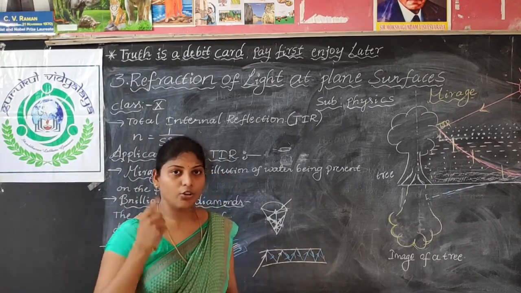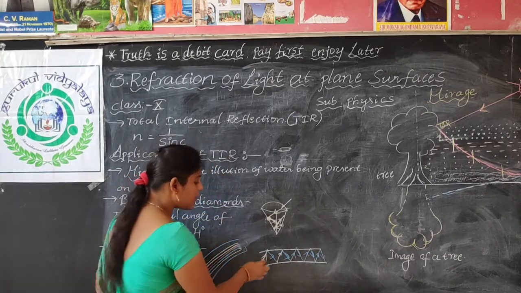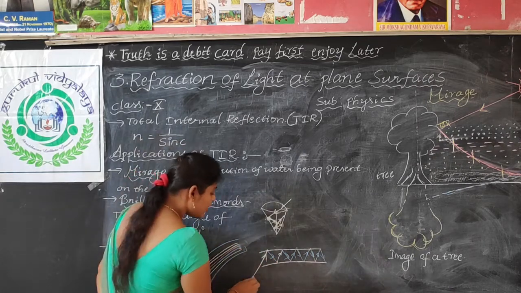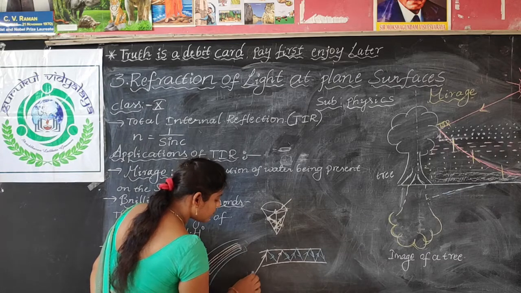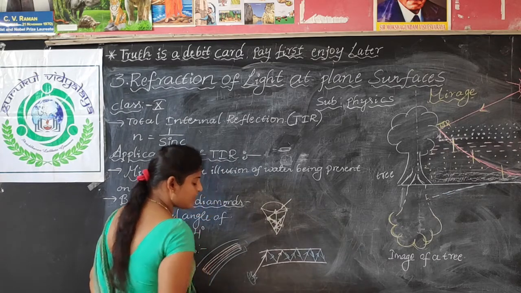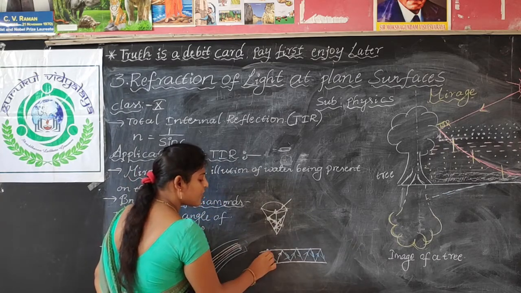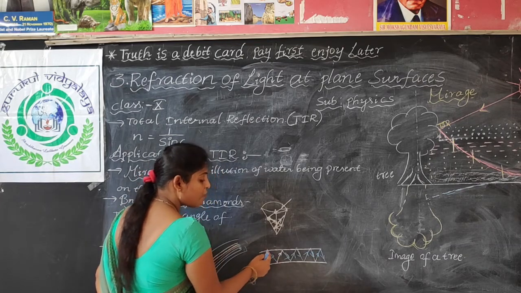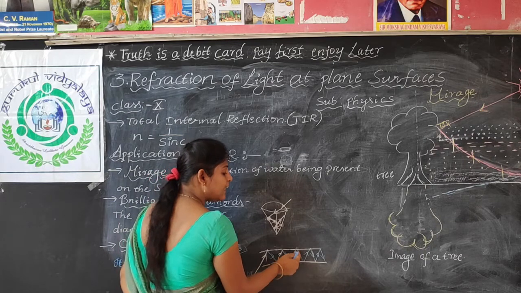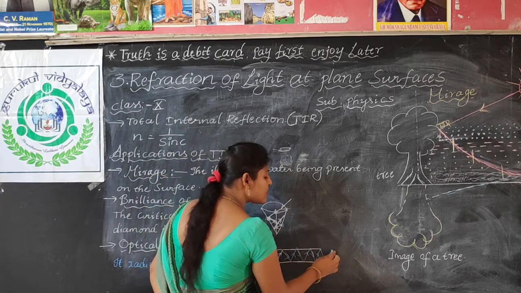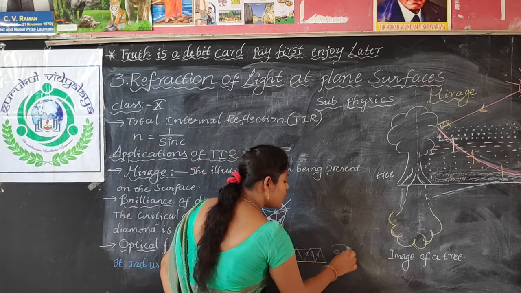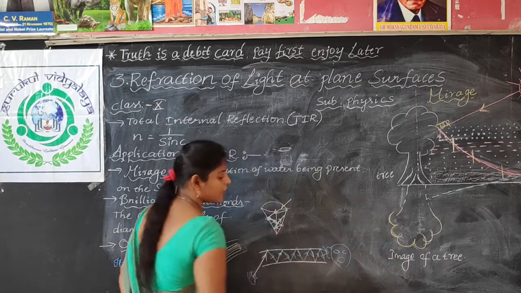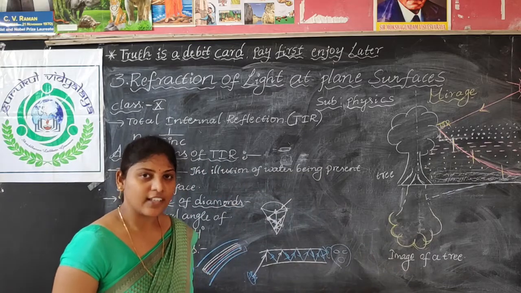When you are talking on the telephone, that voice is carried through the optical fibers. Here you are speaking, and the signal is incident at more than the critical angle and undergoes total internal reflection. So without any loss of intensity, it reaches the person on the other side. Then they can listen clearly.